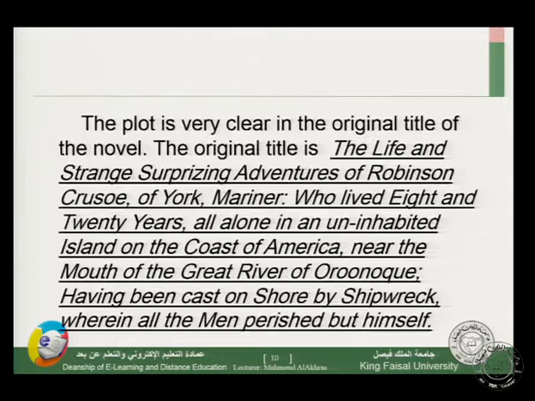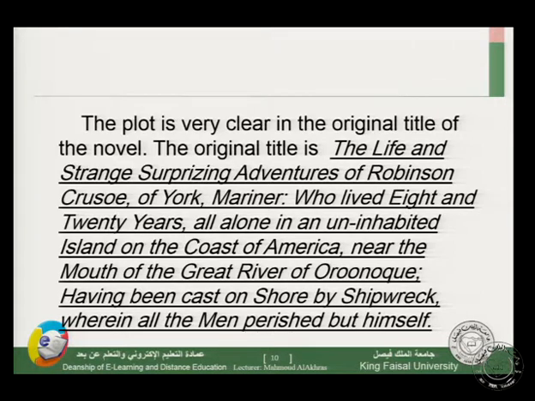Again, we have exposition, the life and strange surprising adventures of Robinson Crusoe of York, mariner. He is from York. He is a mariner. He wants to be a sailor. We have another idea about his origin. He is from York, which is a state or a region in England.